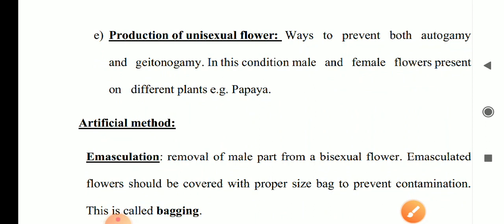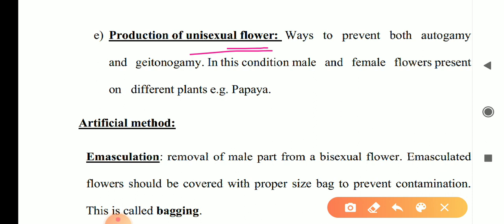Now the next one is production of unisexual flowers. In some plants, the male and female plants are separate. That means dioecious. Example, papaya. In that case, only cross-pollination takes place.